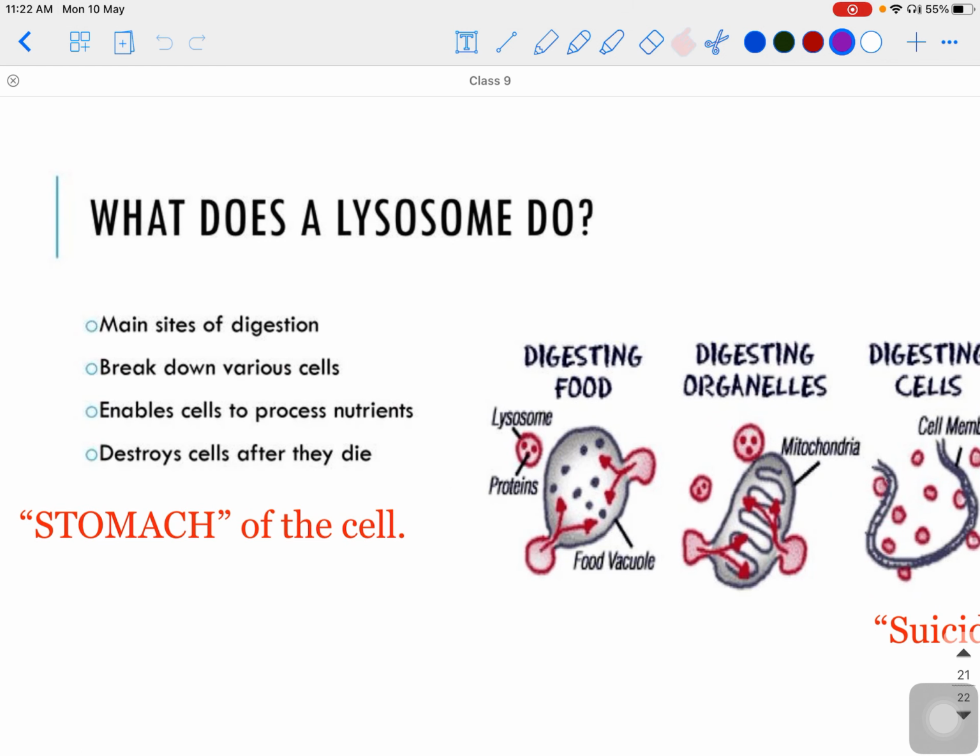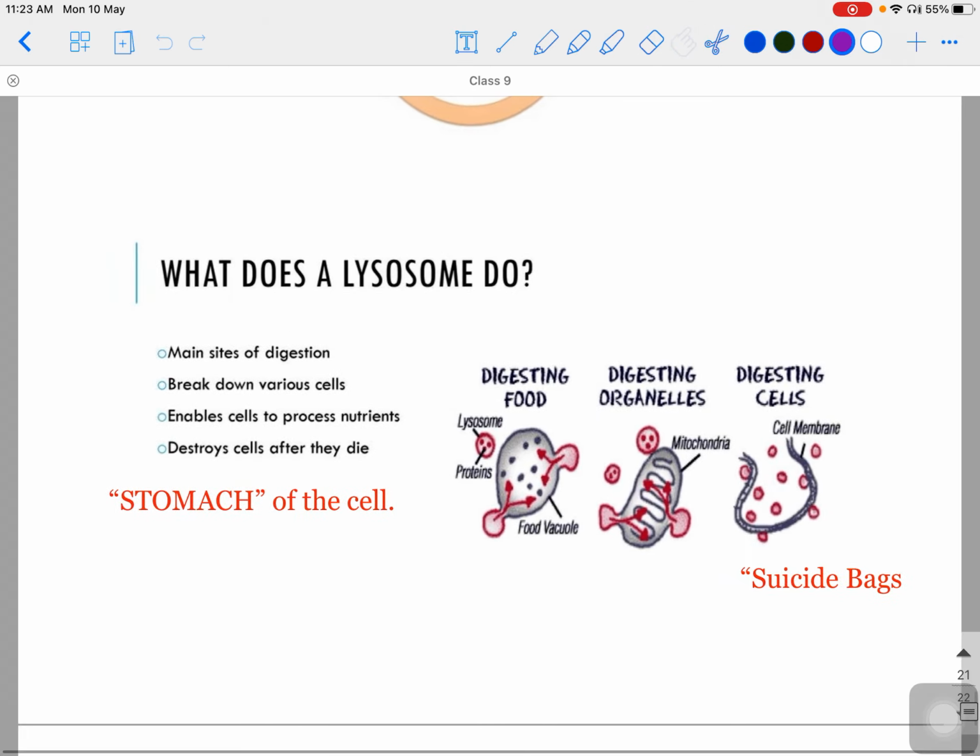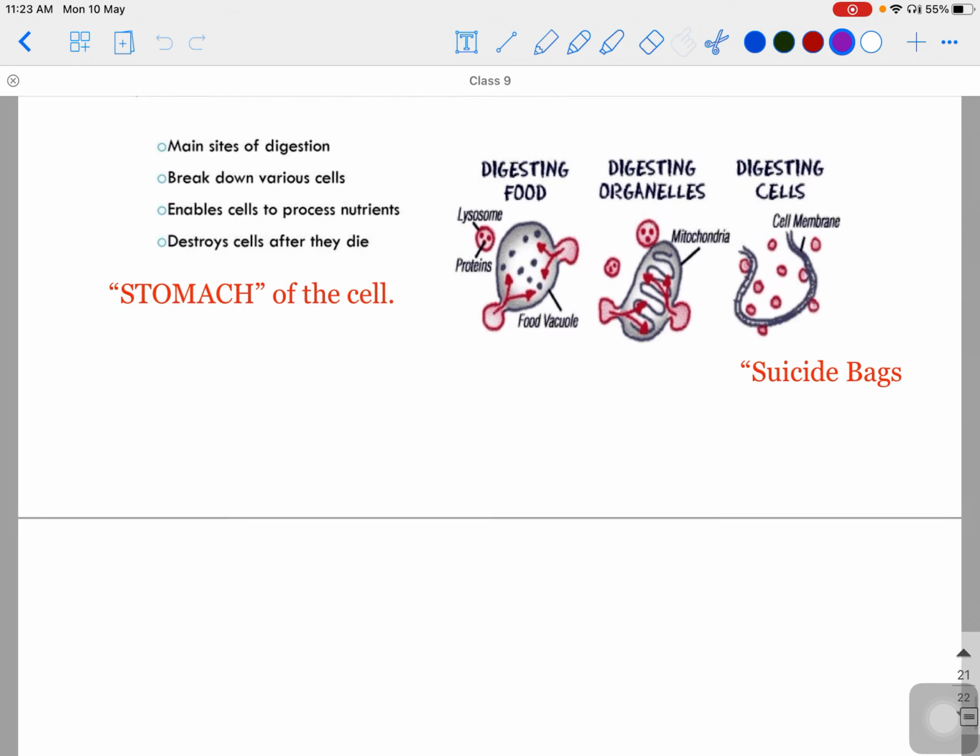If the cell is a foreign particle coming from outside, then also the lysosome will digest it. It enables cells to process nutrients; nutrients present in the cell are digested by lysosomes. And lysosomes destroy cells after they die. Once the cell dies, the lysosomes of the cell will digest the cell. So these are the main functions performed by the lysosome.